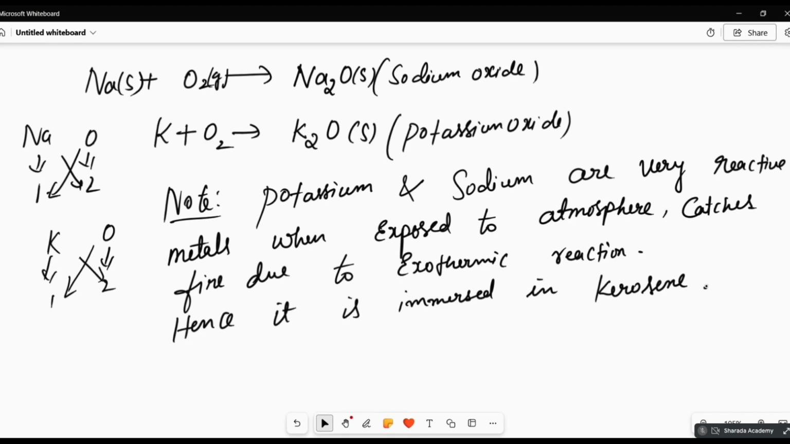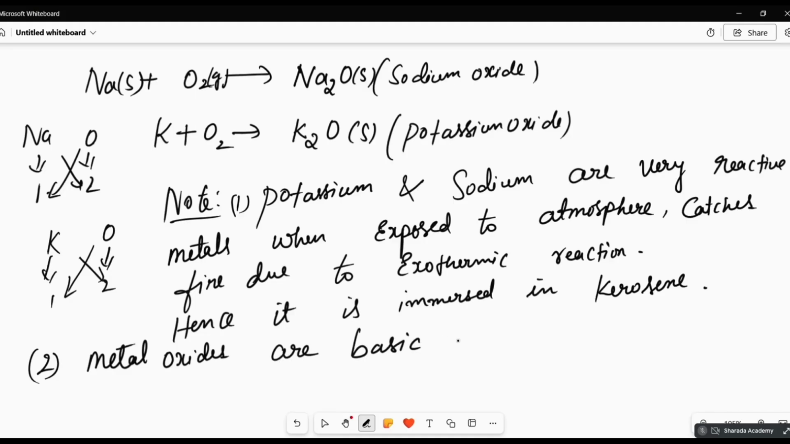Now we studied about the metal oxides, right? Metal oxides are basic in nature. Write that note also first. Metal oxides are basic in nature.